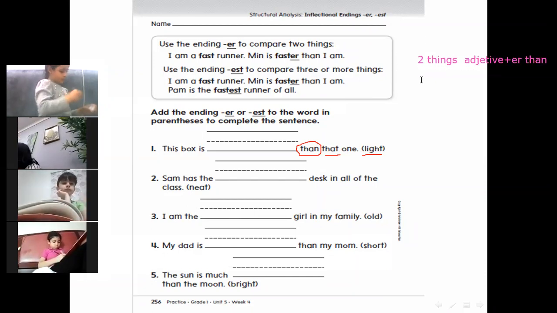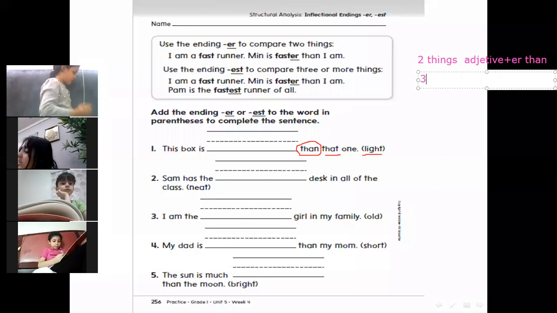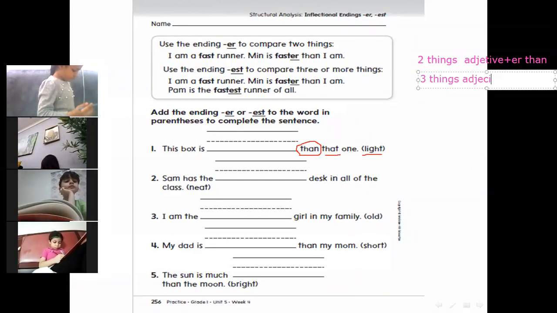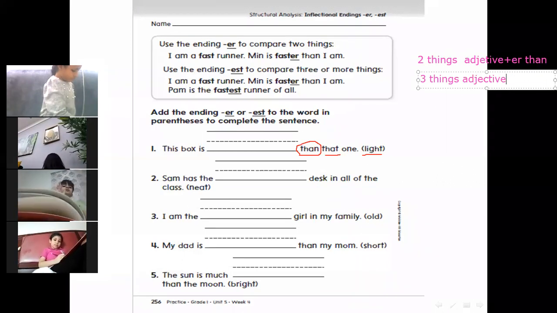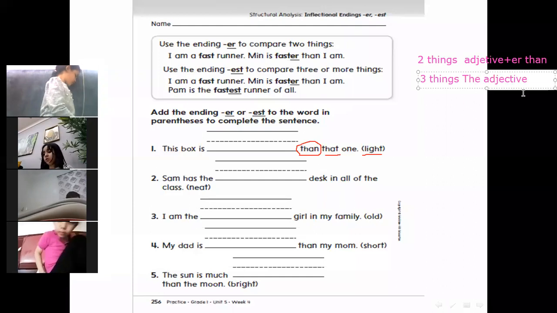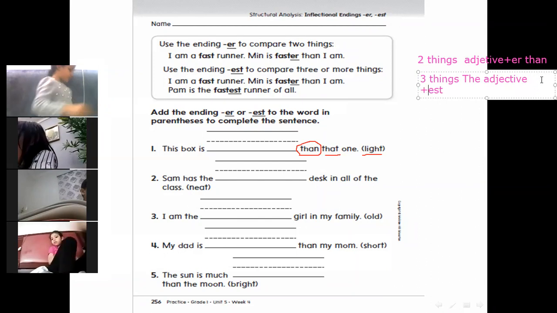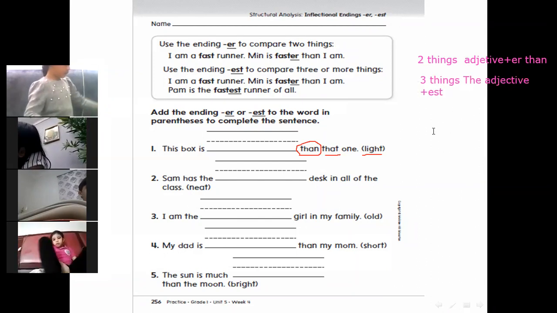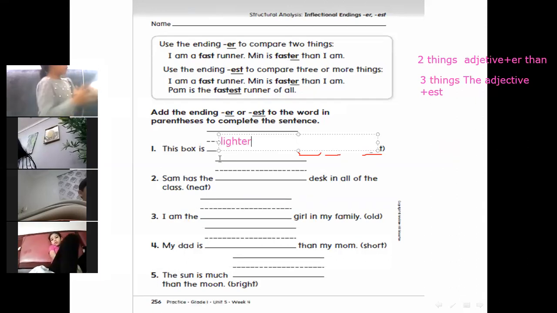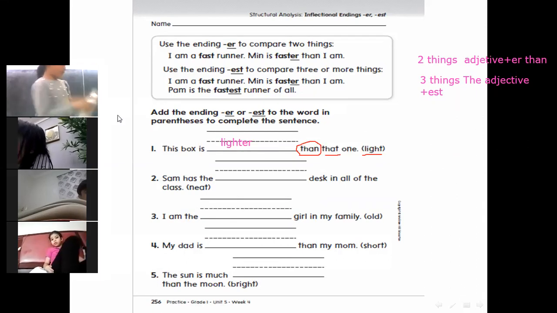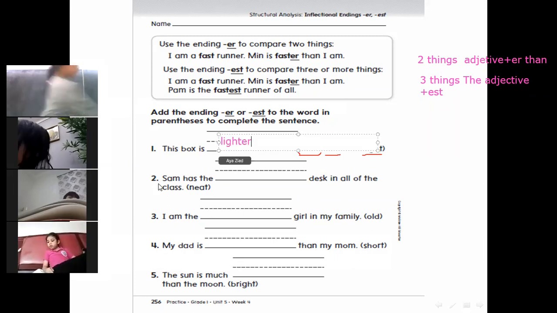If we want to compare three things or more than three things, we will write the, then the adjective plus EST. Okay, you remember? We took it before. So here we will write lighter than. Lighter than. Excellent, Lara.